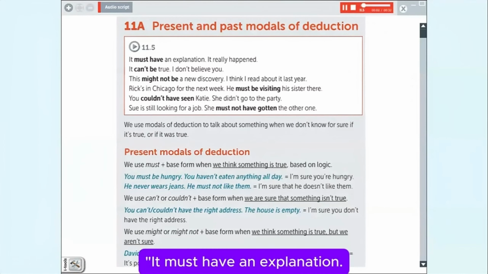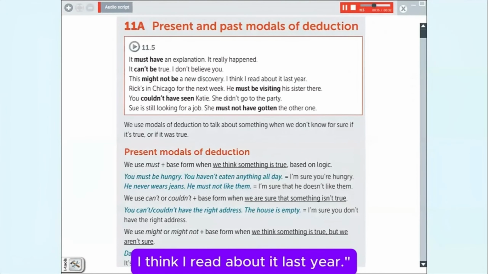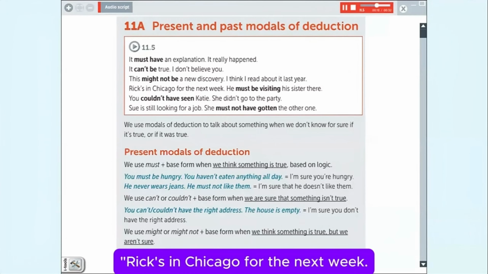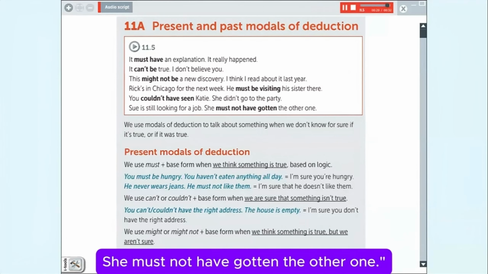11.5. It must have an explanation. It really happened. It can't be true. I don't believe you. This might not be a new discovery. I think I read about it last year. Rick's in Chicago for the next week. He must be visiting his sister there. You couldn't have seen Katie. She didn't go to the party. Sue is still looking for a job. She must not have gotten the other one.